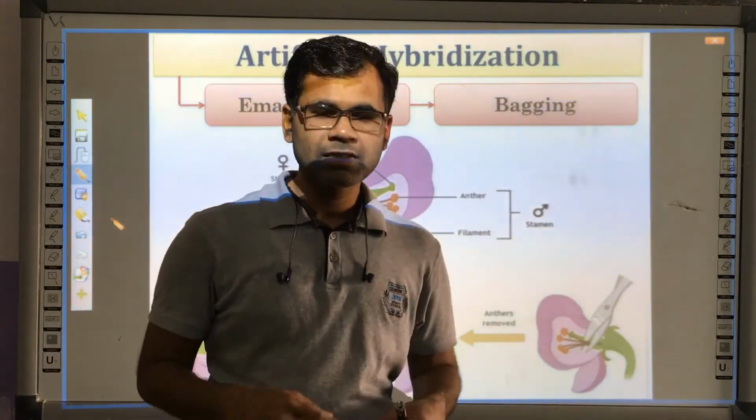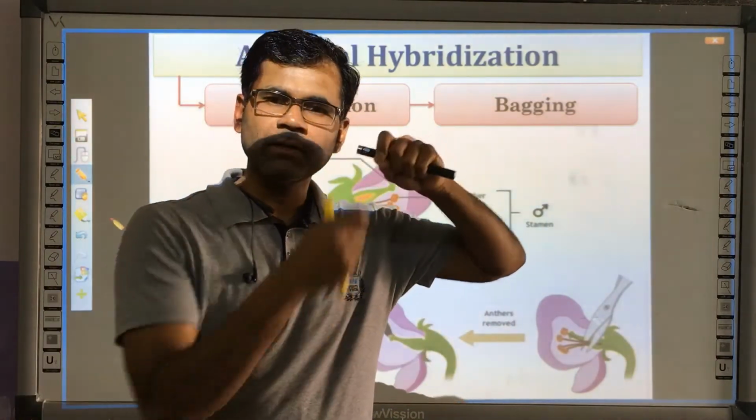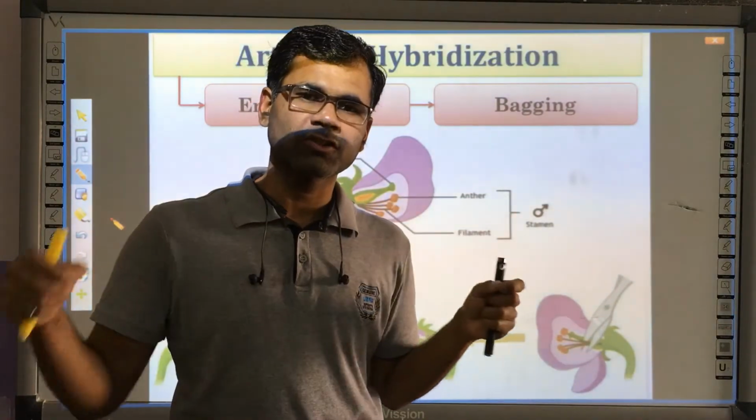The fourth one was self-incompatibility, in which self genes are not compatible and are rejected, and foreign genes are attracted for extension of the pollen tube.